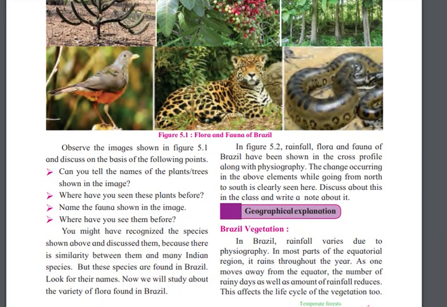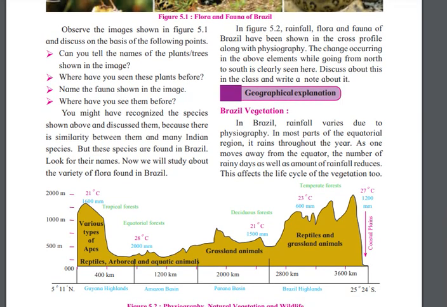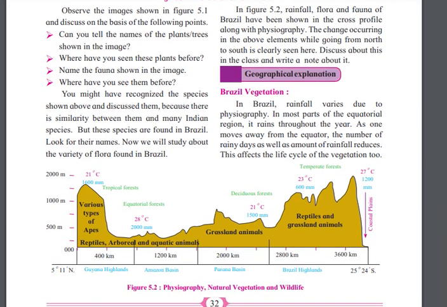Let's start. These images are similar to what you will find in India also, right? If you see, this is the physiography of natural vegetation and wildlife. In this area you will find various types of apes, and in the Amazon you will find aquatic animals. The grassland animals and reptiles you will find in the higher land, right? Okay. So let's start with the Brazil vegetation.